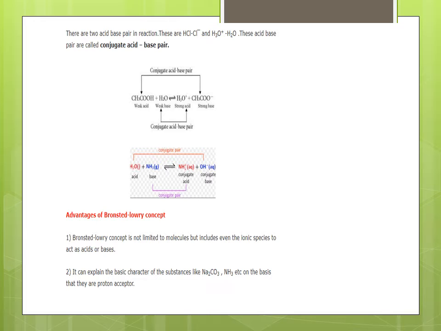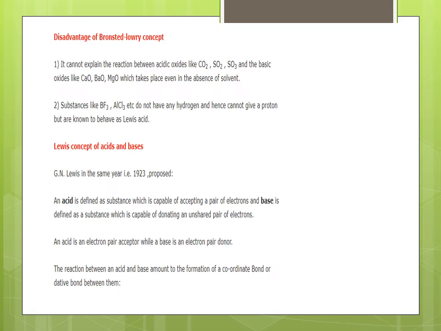Now what are the advantages of the Bronsted-Lowry concept? Number 1. The Bronsted-Lowry concept is not limited to molecules but includes even ionic species acting as acids or bases. It can explain the basic character of substances like Na2CO3, NH3 etc. on the basis that they are proton acceptors.